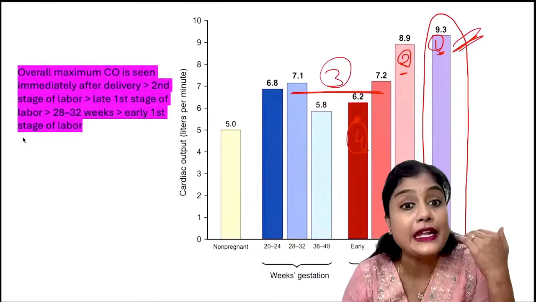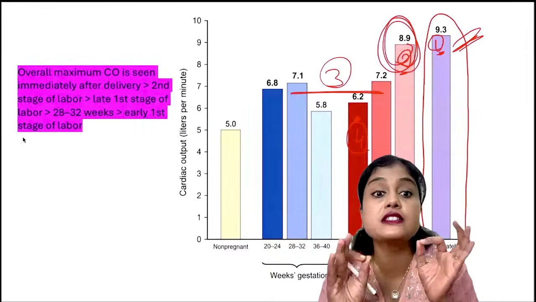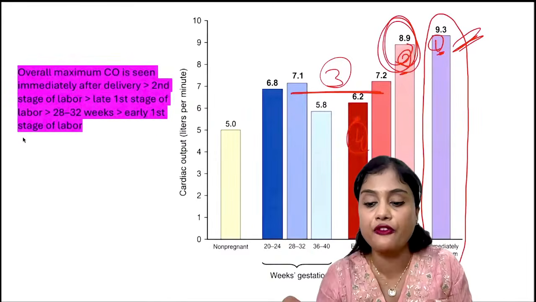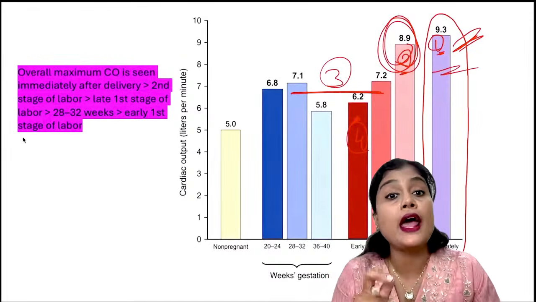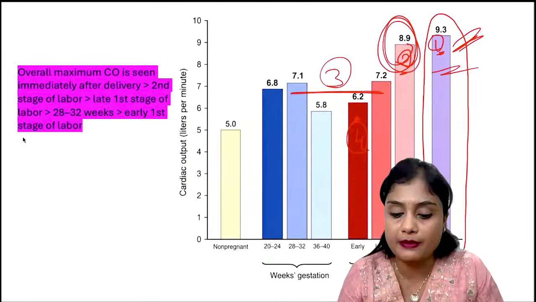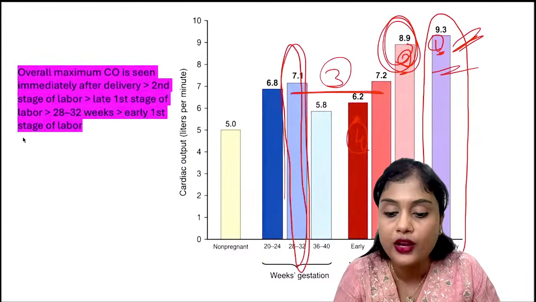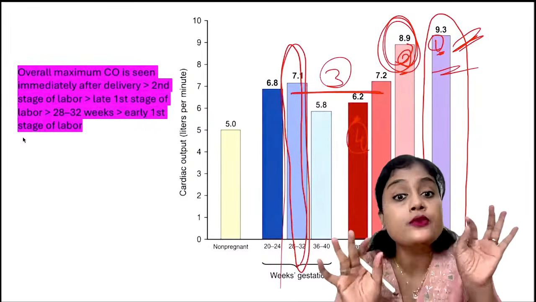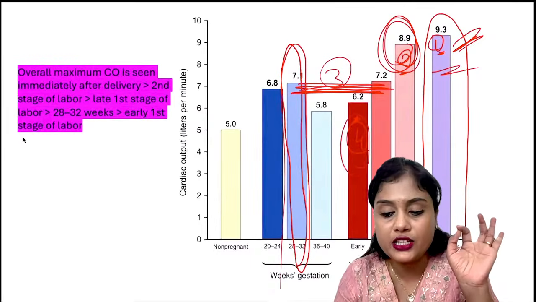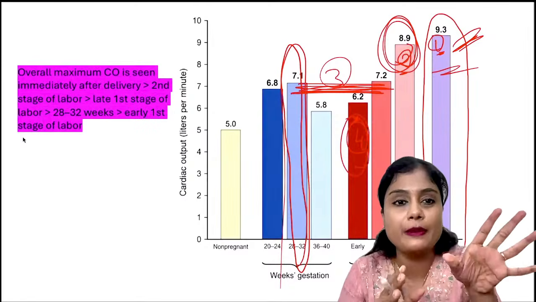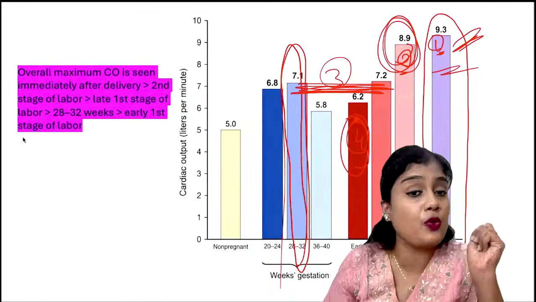So it enormously increases immediately after delivery. Then coming to labor, the second stage of labor is the next highest cardiac output. The first is immediately after delivery. Then the second stage of labor and the active phase of labor, and the third trimester between 28 to 32 weeks. These two are almost equal, in third place, and the early phase of labor, the latent labor, becomes the fourth place. So all these first four you should know. When is it maximum, and why is it maximum?